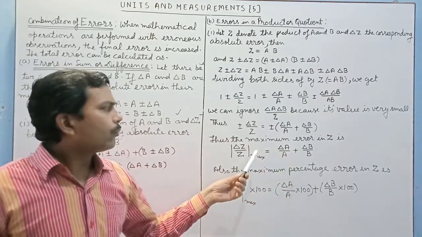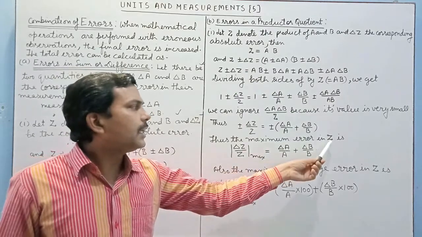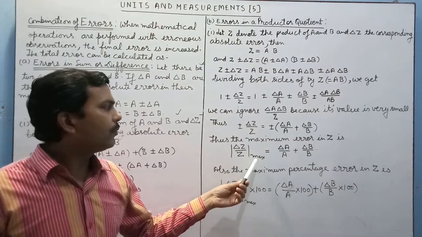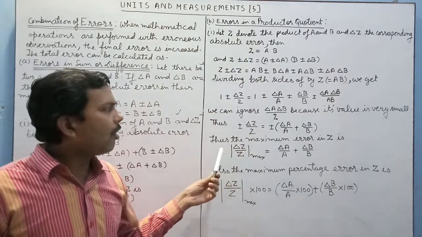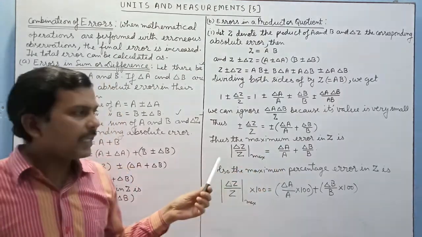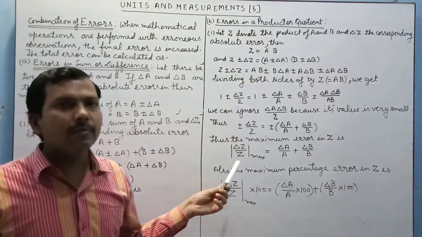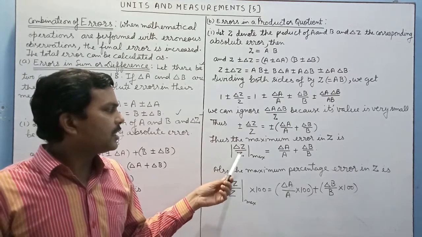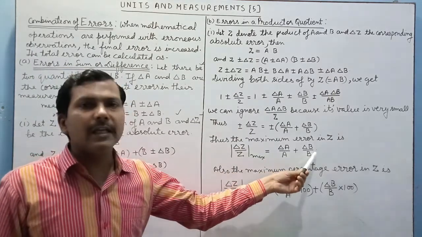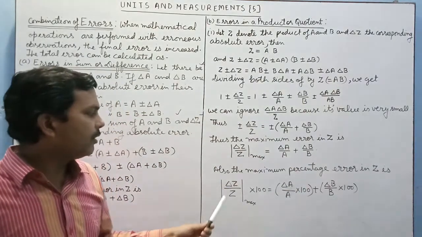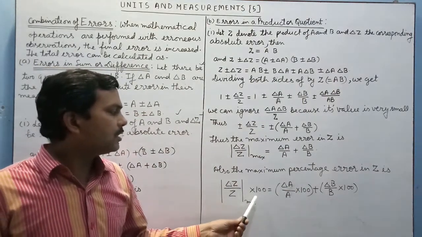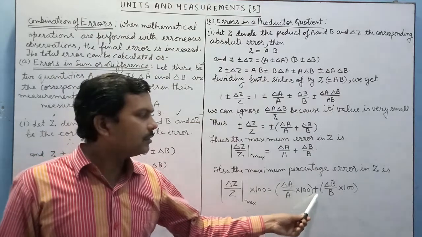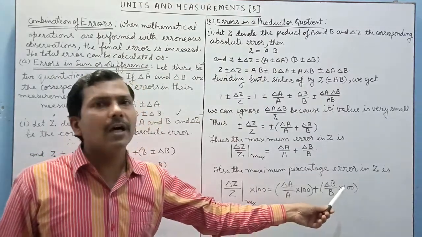Here also we are to calculate the maximum error in Z. So we have taken the magnitude of delta Z by Z, meaning all the errors are taken with the same sign. I have considered here that all errors are with positive sign. If maximum percentage error in Z is desired, then this equation is multiplied by 100. We will get delta Z by Z max into 100 is equal to delta A by A into 100 plus delta B by B into 100.